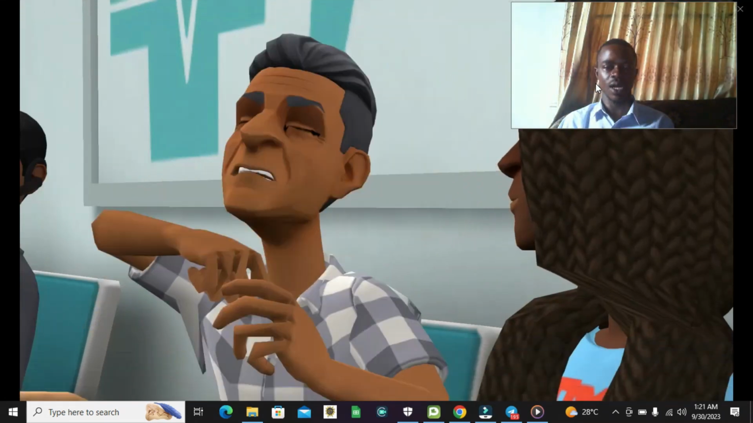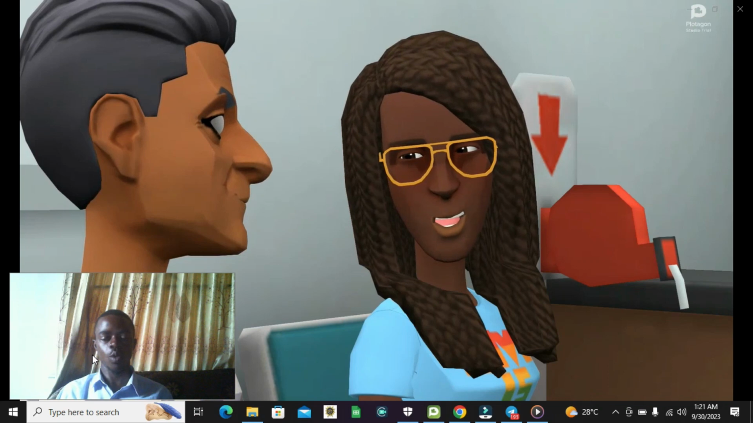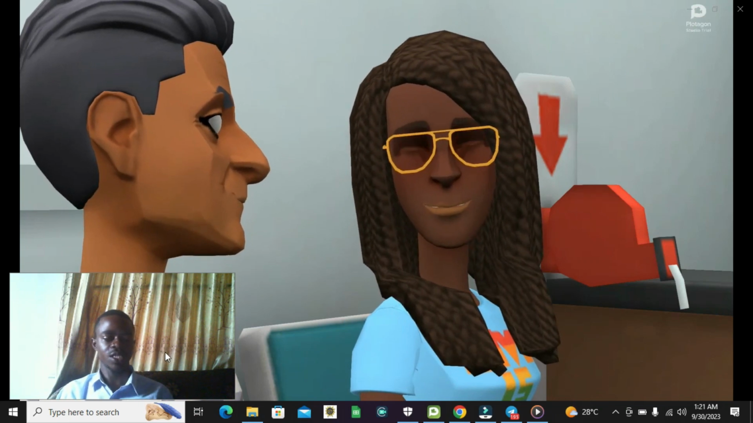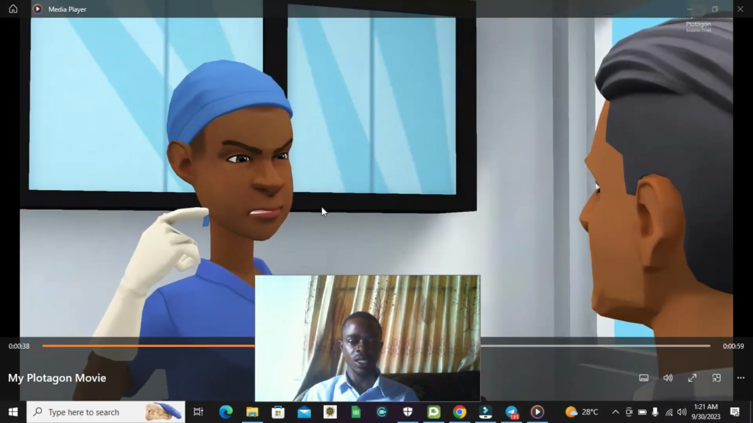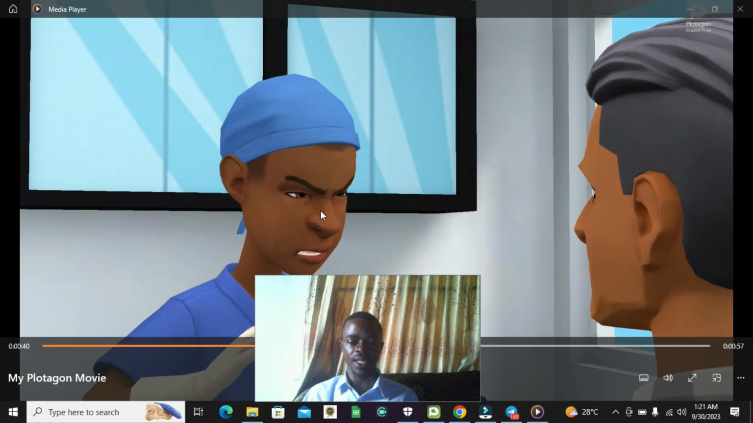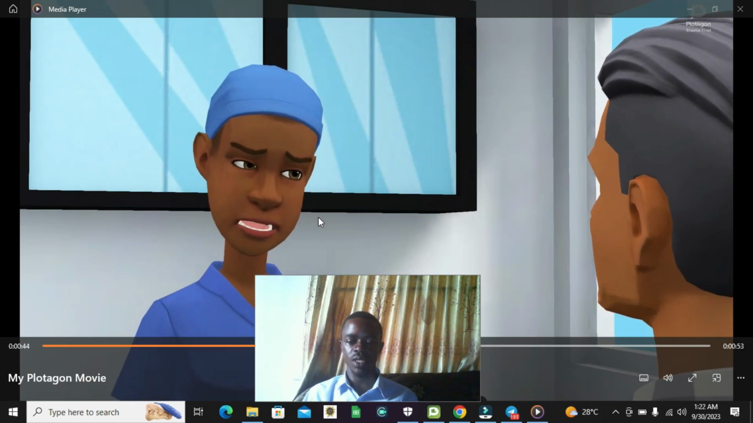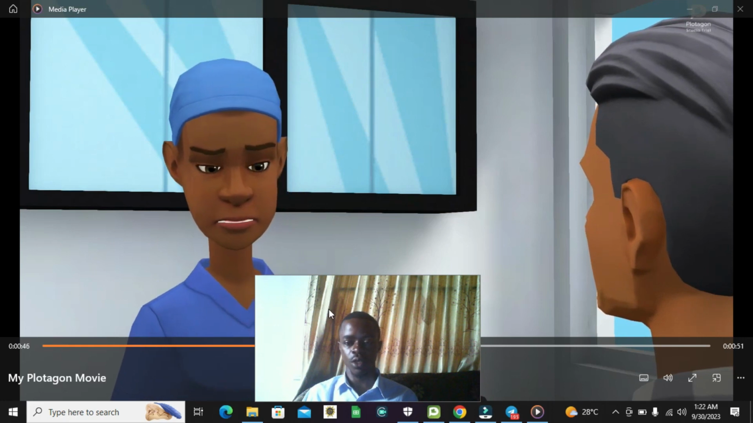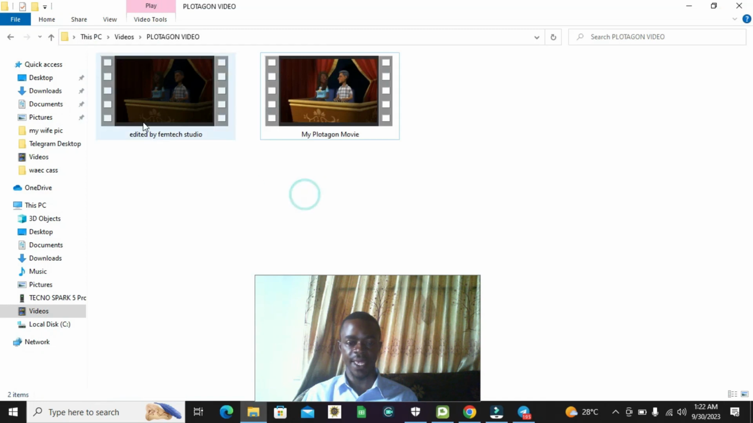There is no gap. So our question here is, how can she create something like that? And this is the third scene, and you can see it does not load up again simultaneously like that. There is no gap in between the scenes. So now let me close this and play the one I edited, okay?